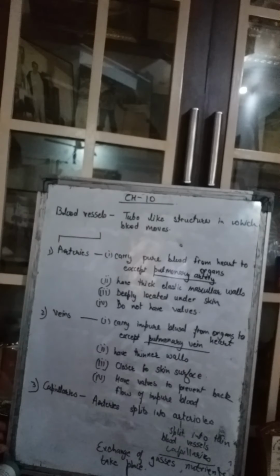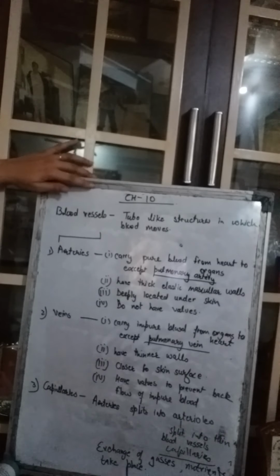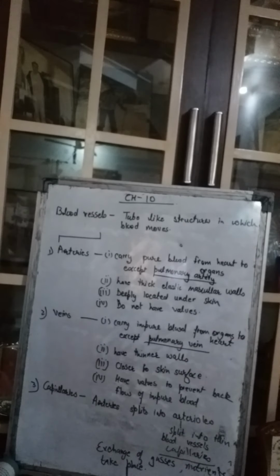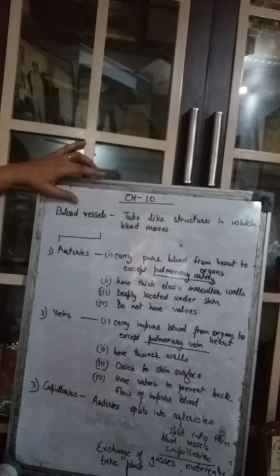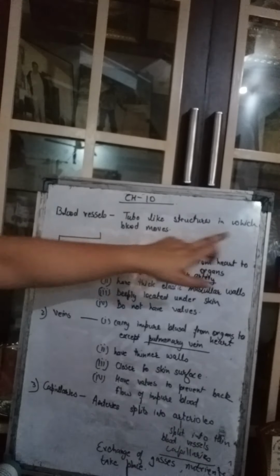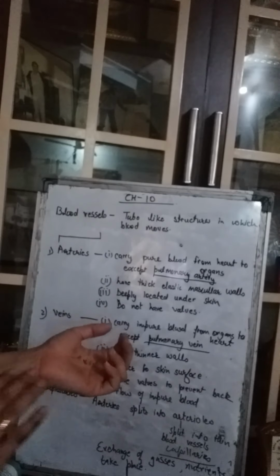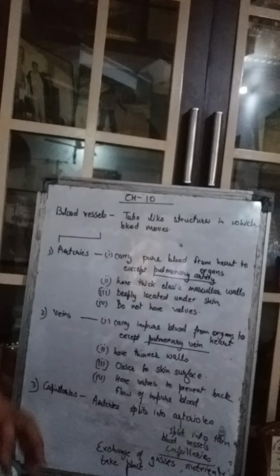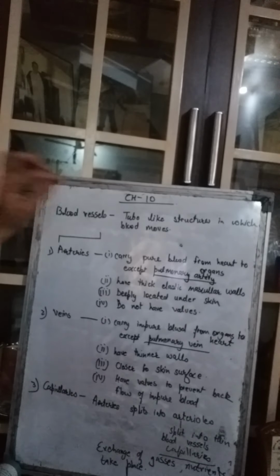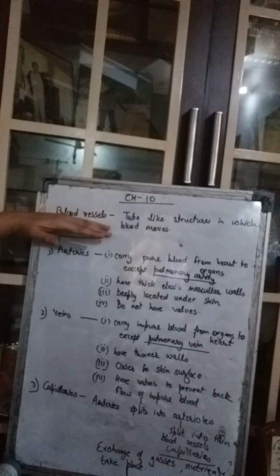Good morning, girls. We are in continuation of chapter number 10, Transportation of Substances. Now here we will study about the blood vessels. What are the blood vessels? Blood vessels are the tube-like structures in which the blood moves. The blood moves throughout our body, throughout all our organs. It moves through thin tube-like structures, which are called the blood vessels.